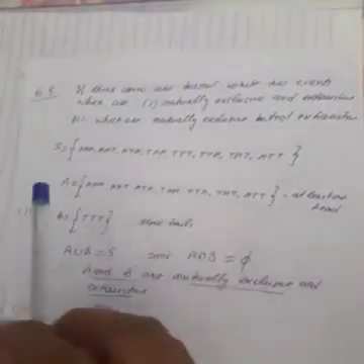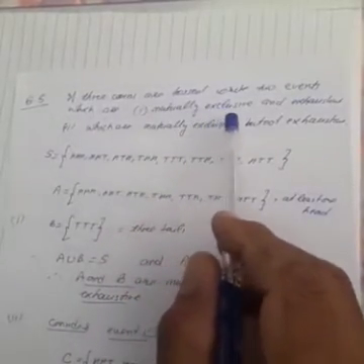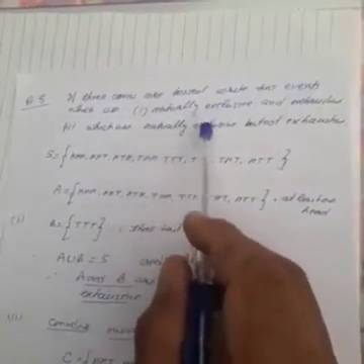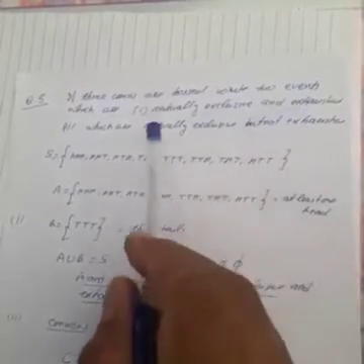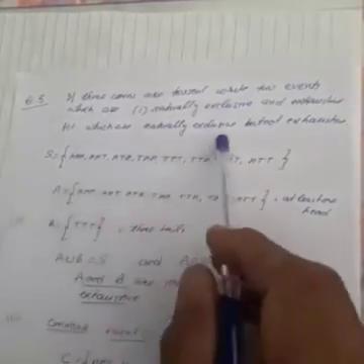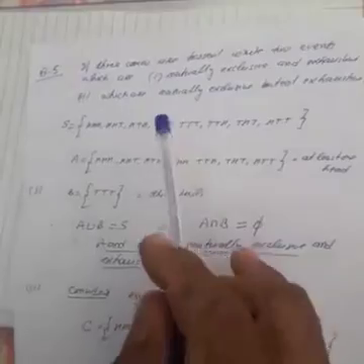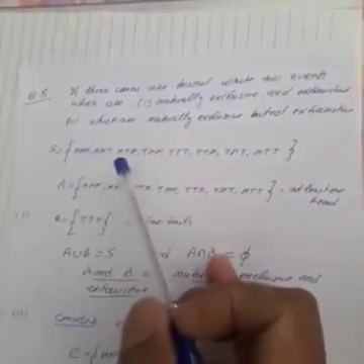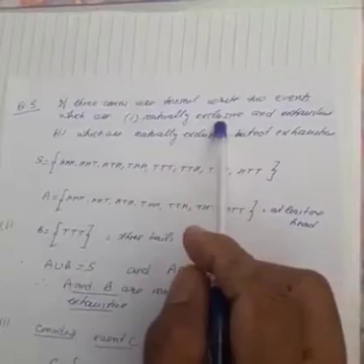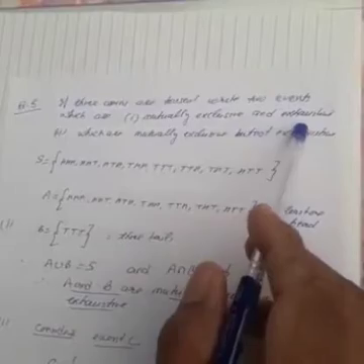Now question number 5. The question is: 3 coins are tossed. Write 2 events which are mutually exclusive and exhaustive. Second part, which are mutually exclusive but not exhaustive. If 3 coins are tossed, then this is the sample space. You have to write the sample space first. Then we have to write 2 events which are mutually exclusive, meaning there should not be any sample point common, and exhaustive, meaning their union should be equal to the sample space.